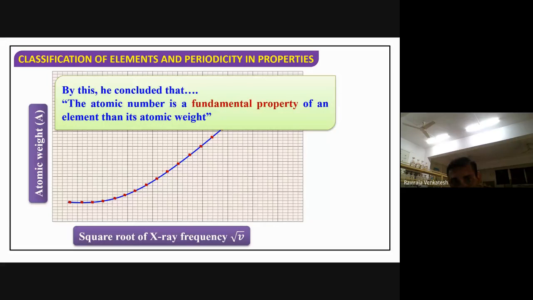So by this he concluded that the atomic number is the fundamental property of an element, not atomic weight. Atomic number is the fundamental. If you observe, some contradictions are there here with atomic weight. You see here, they are having the same, so we can't identify here. There is no relation here.